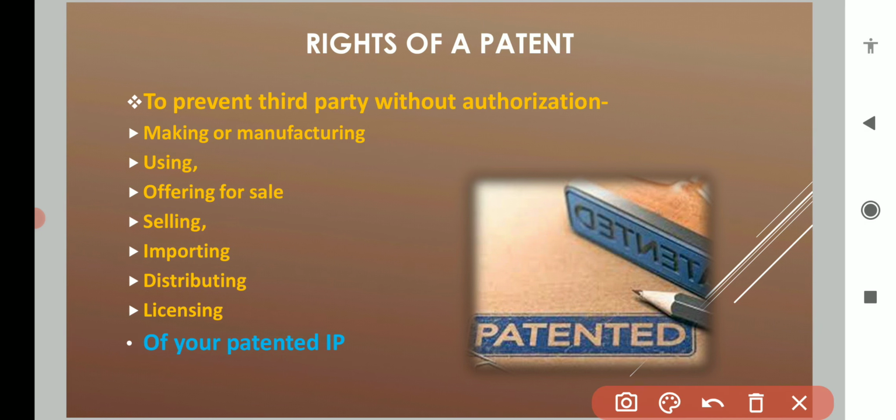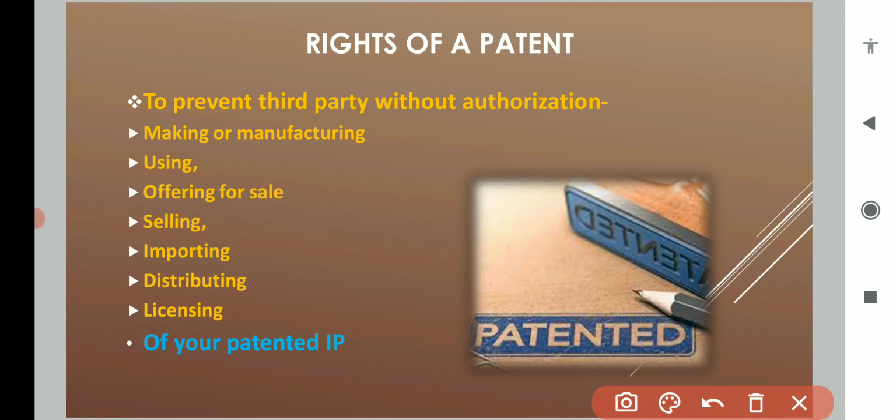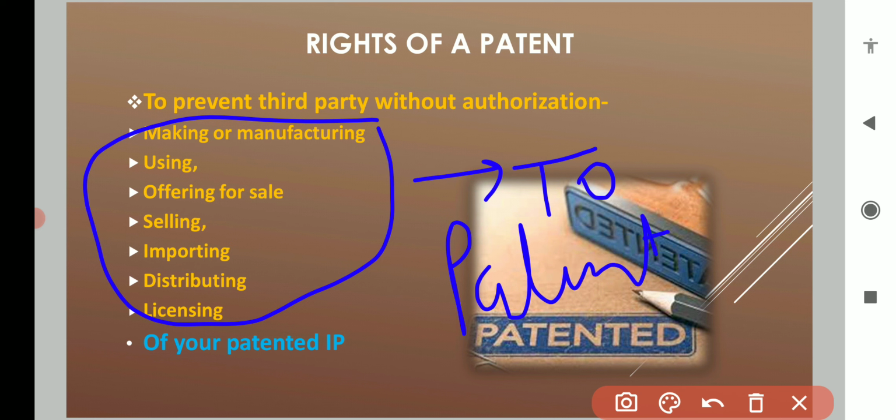If you have been granted a patent, now you are the patent holder, so you will be provided certain rights. The rights are basically: you can make or manufacture the product of the patent, you can use that product, you can sell that product or offer anyone to sell it, you can import, distribute, or give a certain person a license. So basically these are all the rights provided to a patent holder. If you are a patent holder, you will have these rights.